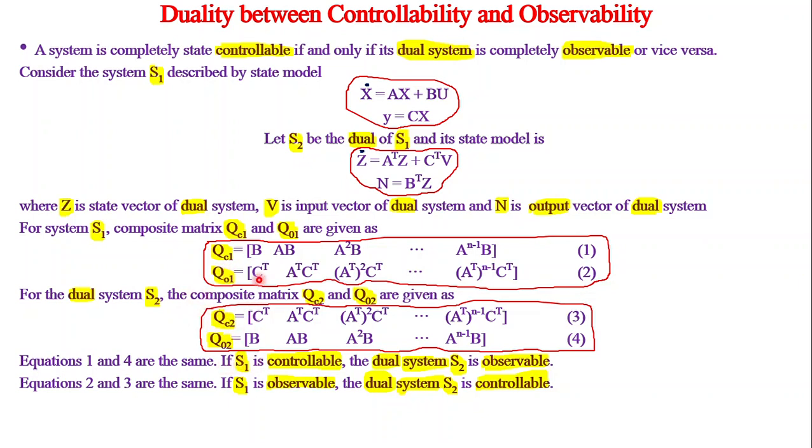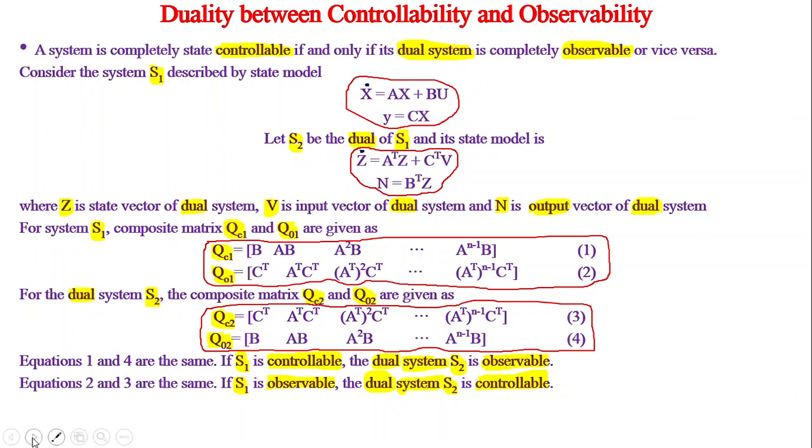Therefore, if S1 is controllable, dual system S2 is observable. If S1 is observable, dual system S2 is controllable. I think I have made very clear the concept of controllability and observability. I have also emphasized the duality between the two concepts.